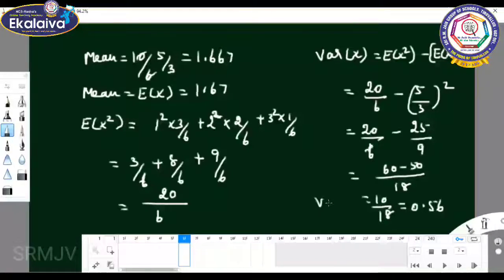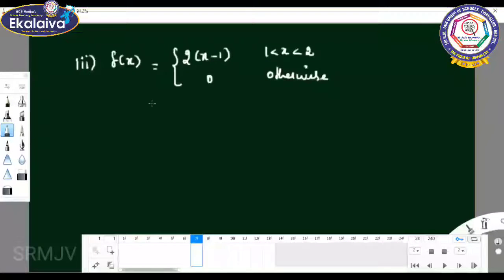So variance of x is 0.56 and mean of x is 1.67. Now we move on to the third sum.